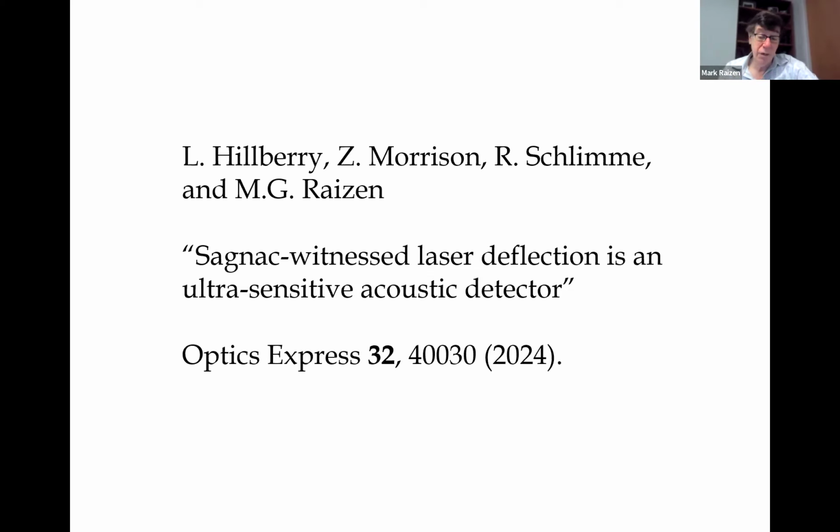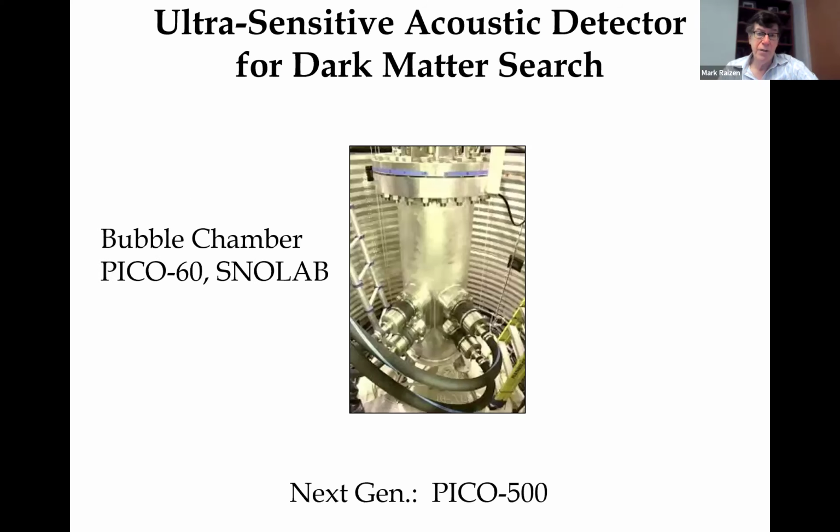And what is this good for? Well, two directions, and we're pursuing both of them in collaboration. One is an ultrasensitive acoustic detector for dark matter searches. This is done in a bubble chamber, and this is a picture of the Pico 60 machine at SNOLAB, where they're searching for dark matter. When a dark matter particle comes by, interacts with matter, it would nucleate a bubble in the chamber, and that expanding bubble creates an acoustic wave.